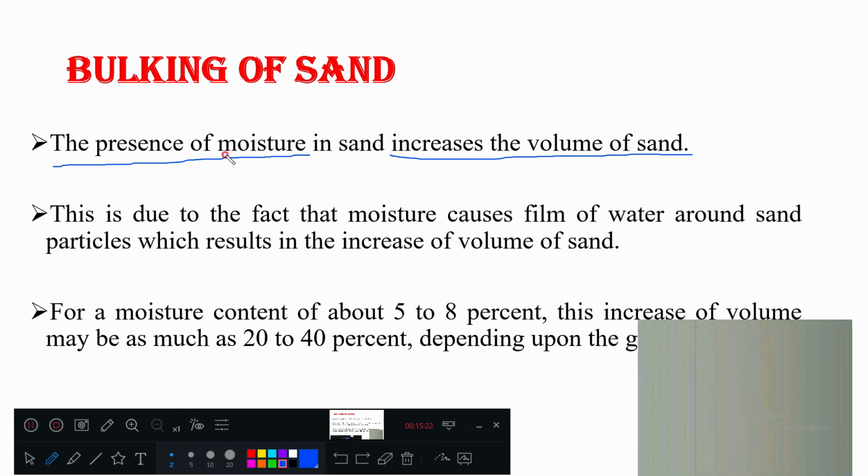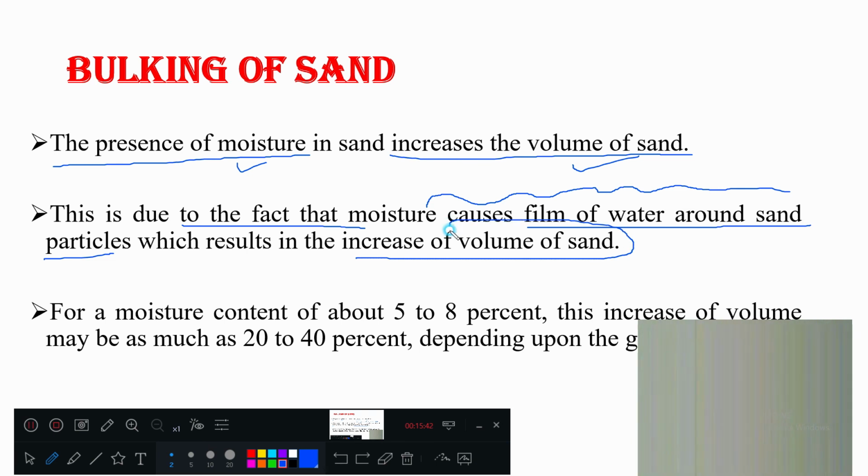Is it clear? The presence of moisture in sand increases the volume. This is due to the fact that moisture causes a film of water around sand particles, which results in an increase of volume.